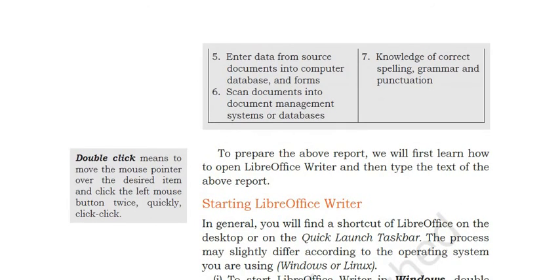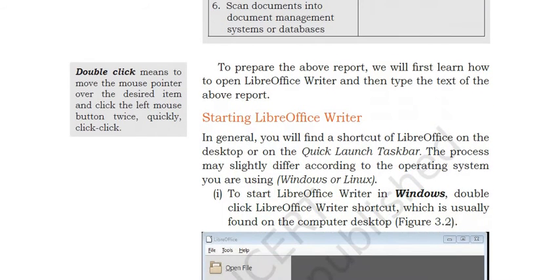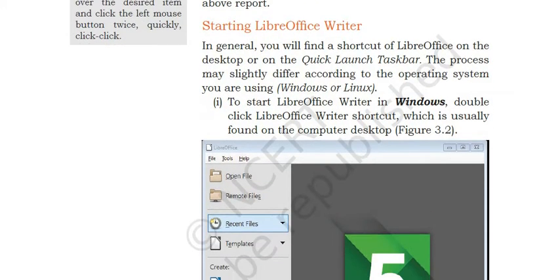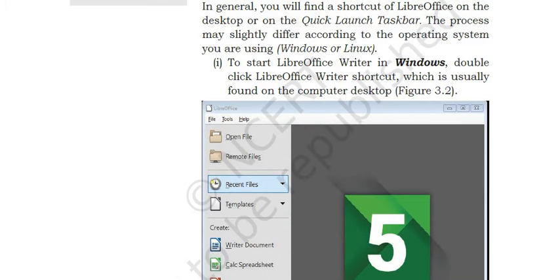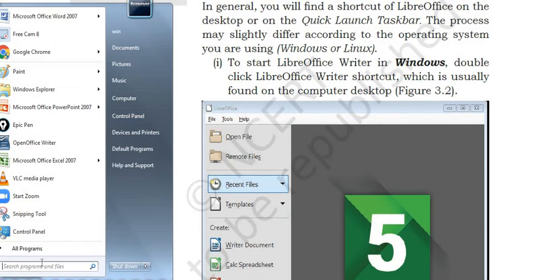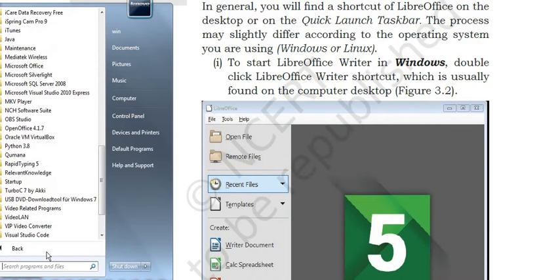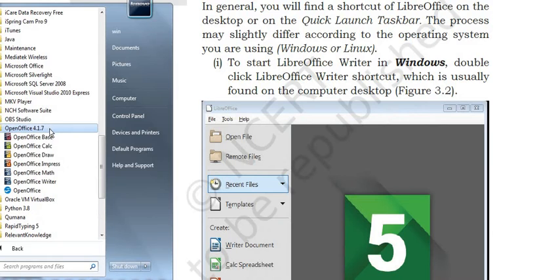To prepare the above report, we will first learn how to open LibreOffice Writer and then type the text of the above report. Starting LibreOffice, I am telling you how to open such softwares, right? To open any such software, first click on the start button, and after that go to all programs, and in all programs here you can see Microsoft Office, and here I have OpenOffice. Click on this OpenOffice.